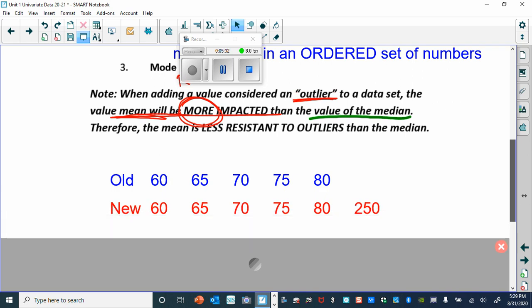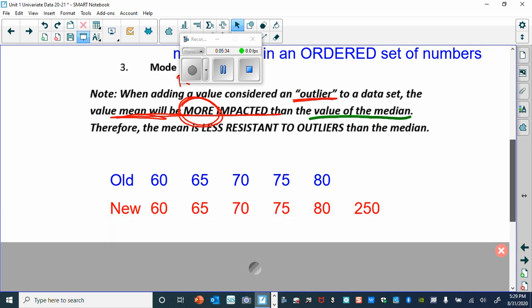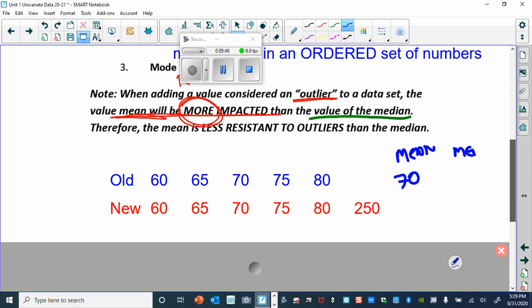All right. And so, again, just a quick data set. If I calculate this, the mean is going to be 70 for the blue numbers, and the median is also going to be 70. But for my red set of numbers here, I'm just making this up, my mean is now going to be 100.